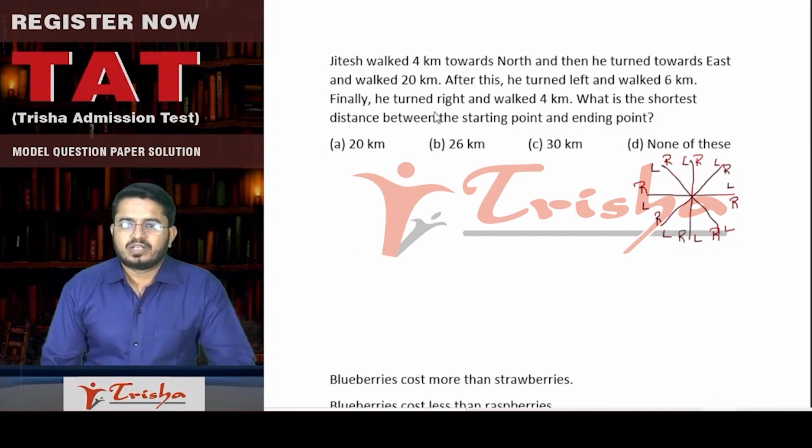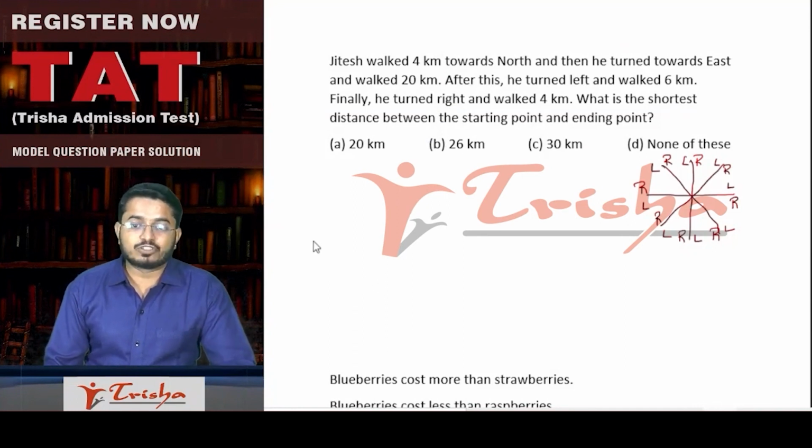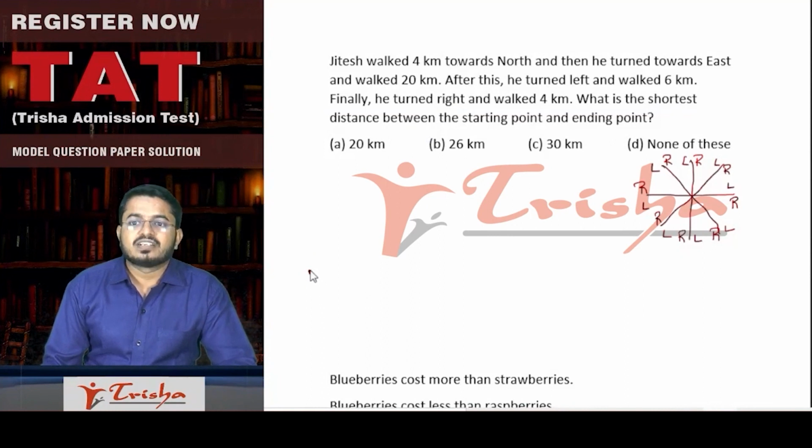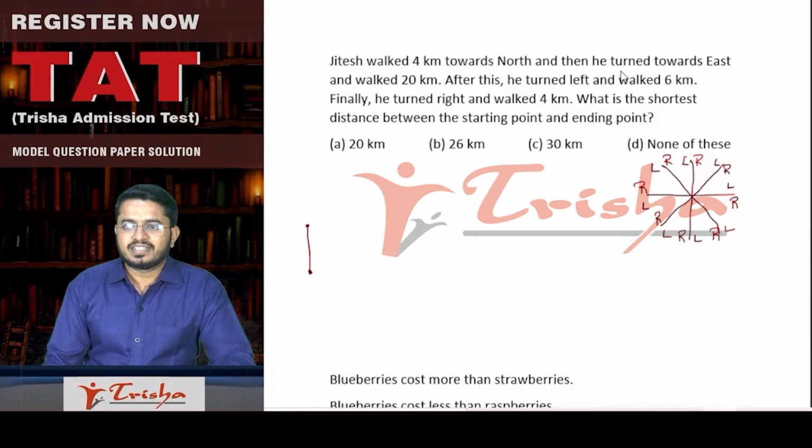So let us now find out the solution. Before that, we will have to draw a diagram. Let us take a certain point here. Let us say this is the point from which he started. What did he do? He first walked towards north. North is upwards. So he walked 4 kilometers upwards. From this point, he turned towards east and walked 20 kilometers. So east, we all know, is this side. So he walked 20 kilometers till here.